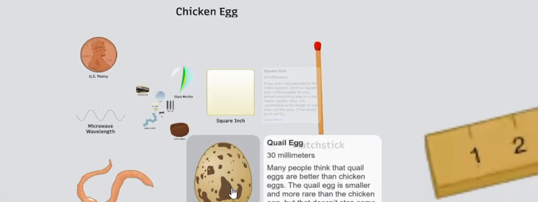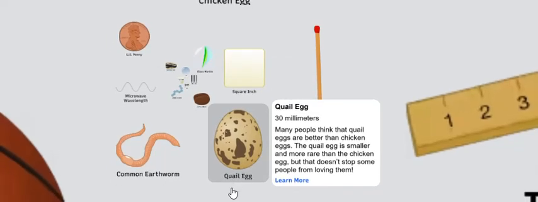Quail egg, 30 millimeters. Many people think that quail eggs are better than chicken eggs. The quail egg is smaller and more rare than the chicken egg, but that doesn't stop some people from loving them.